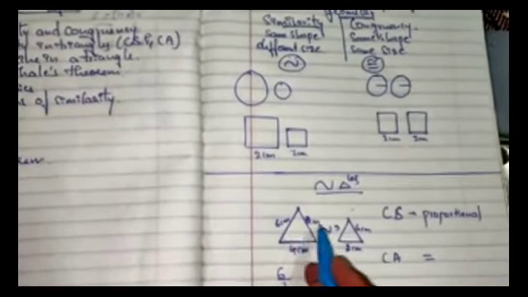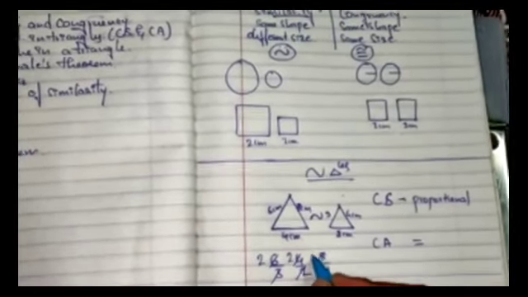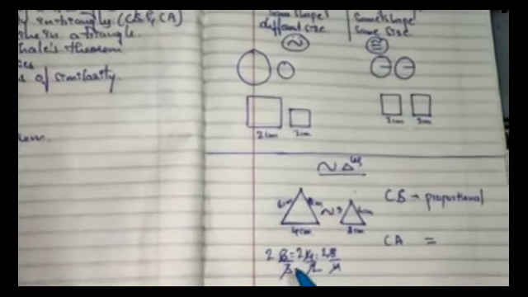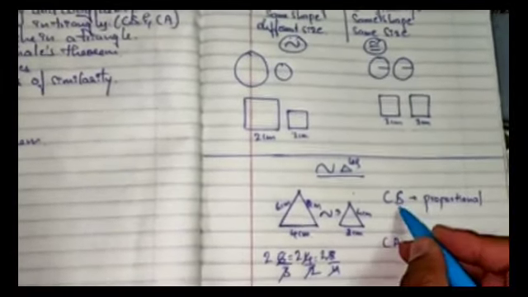So when you divide, it will be 6 by 3, it will be 4 by 2, and it will be 8 by 4. So when I cancel, I get the answer as 2 equal to 2 equal to 2. So all the ratios are equal to each other. So we call as corresponding sides are proportional.